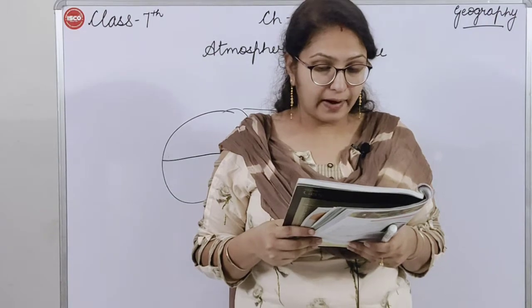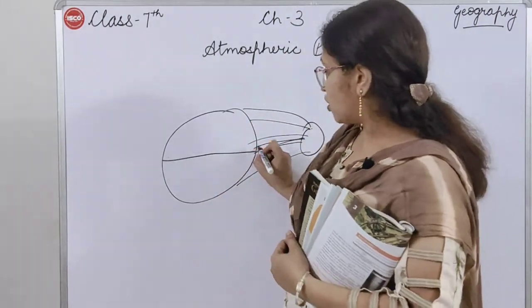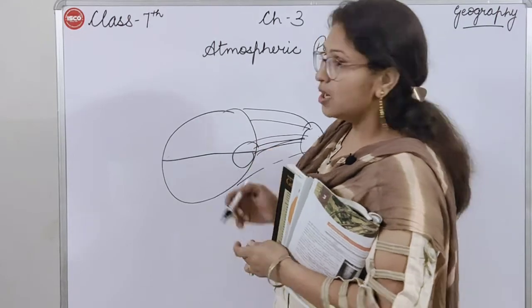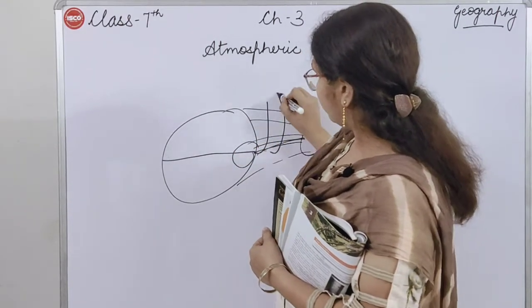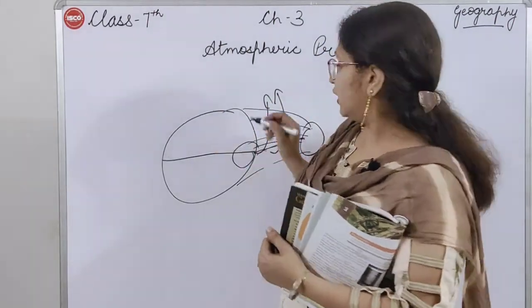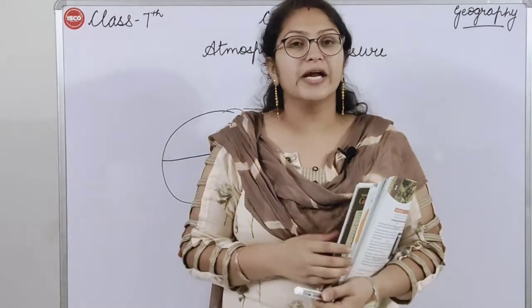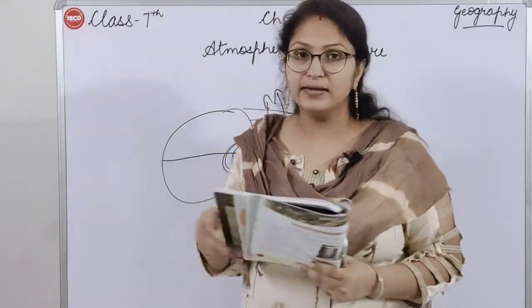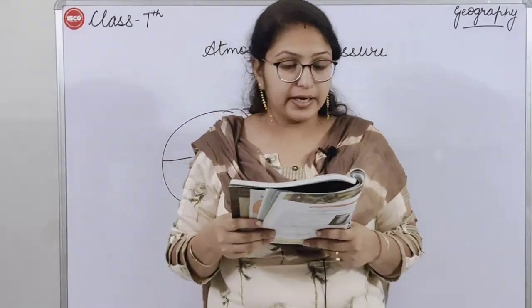The hot air rises, creating a low pressure. As I told you, because of the heat the molecules here will rise upwards, and here it is a low pressure area, and because of that the air molecules are rising upwards. Then they create a low pressure area.